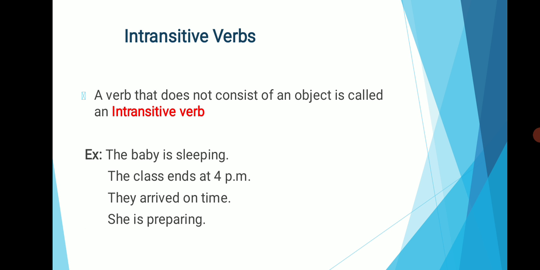In the second example, the class ends at 4 p.m. Here also the verb "ends" does not have an object. The third example: they arrived on time. Here the verb "arrived" does not have an object. And the last example: she is preparing. Here the verb "is preparing" does not have an object. So the verbs that do not have an object in a sentence are called intransitive verbs.